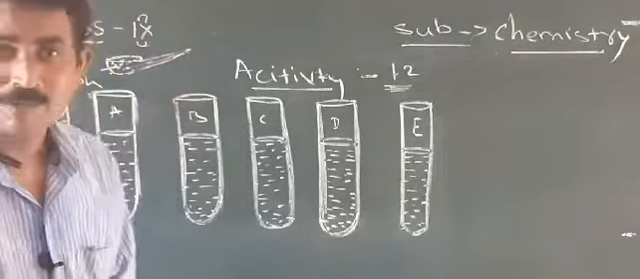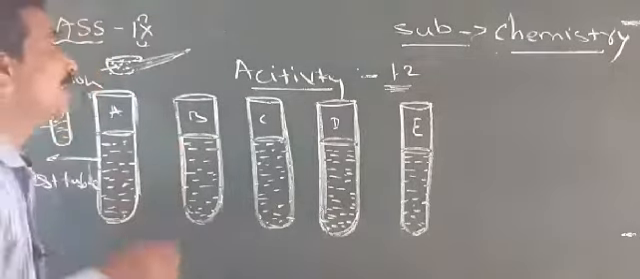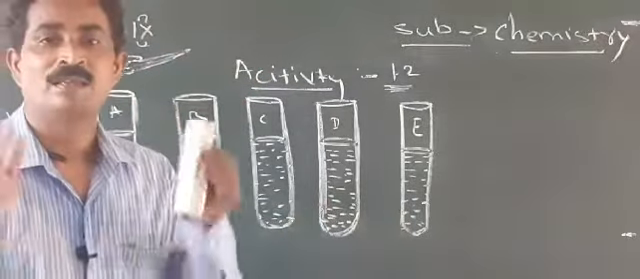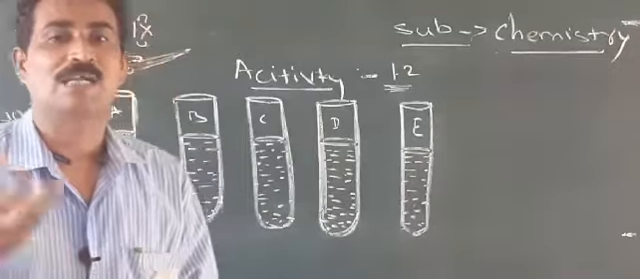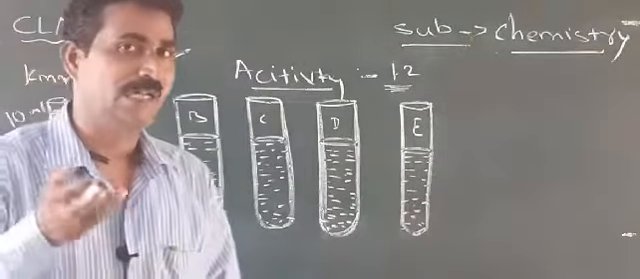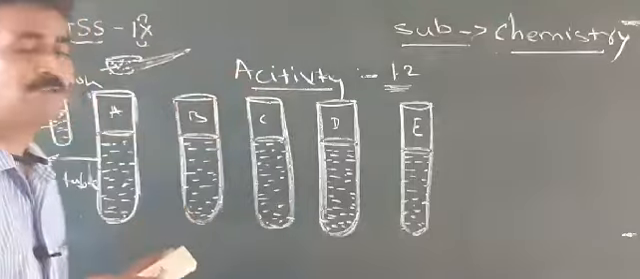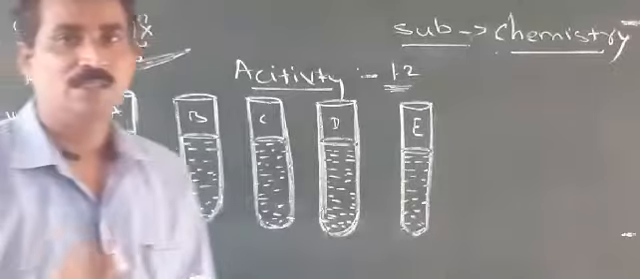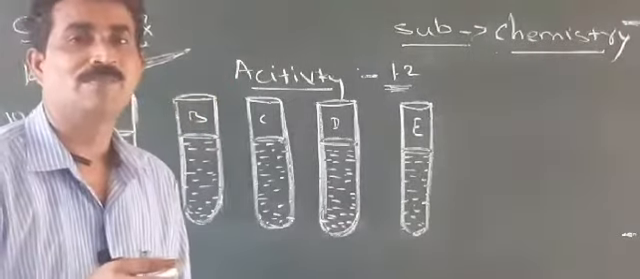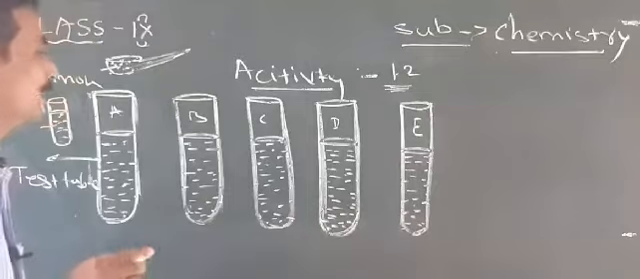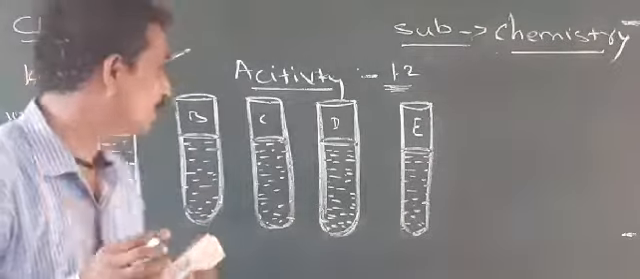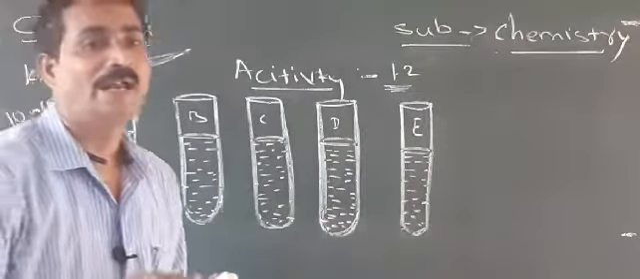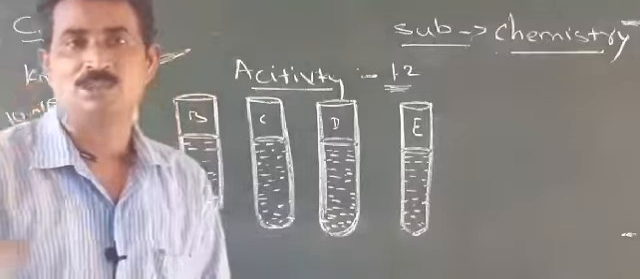For this activity we need some materials. First I will tell the aim of this activity: to learn how matter is made of small particles. For this we need 5 beakers and one small tube, otherwise called a boiling tube. First take all the beakers, label them 1, 2, 3 or A, B, C, D, and fix them in the test tube rack.